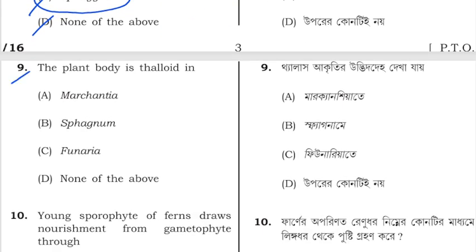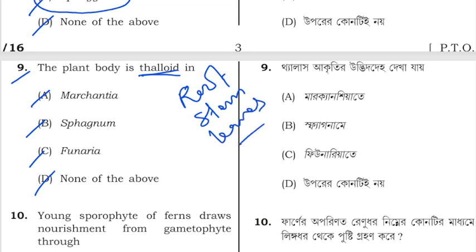Question number 9 is, the plant body is thalloid. Options are Mertensia, Sphagnum, Funaria, none of the above. So thalloid plant body basically means the plant body cannot be divided into root, stem and leaves. If the plant body cannot be divided into these structures, they are called thallus or thalloid. So option A is correct. Mertensia has thallus type of plant body.